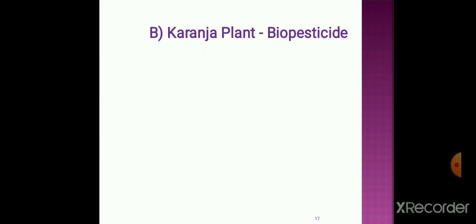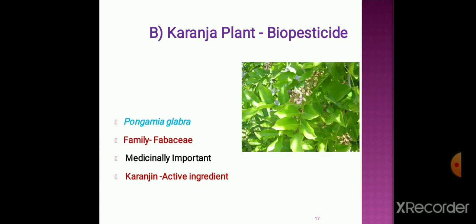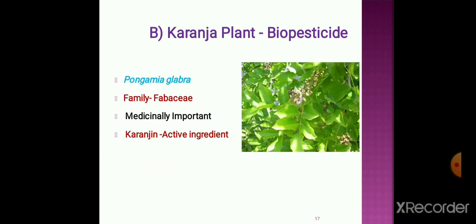The second example that we are going to see is the karanj plant, which is also used as a biopesticide. This is a simple picture of the karanj plant, which has different seeds and leaves. It has the botanical name Pongamia glabra, and it belongs to the family Fabaceae. It is a medicinally important plant. As in the neem plant the active ingredient is azadirachtin, in the karanj plant the active ingredient is